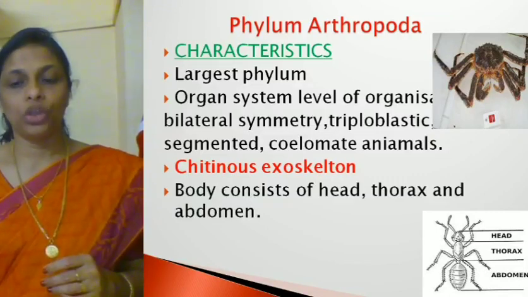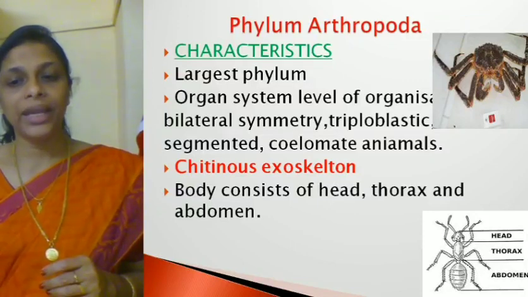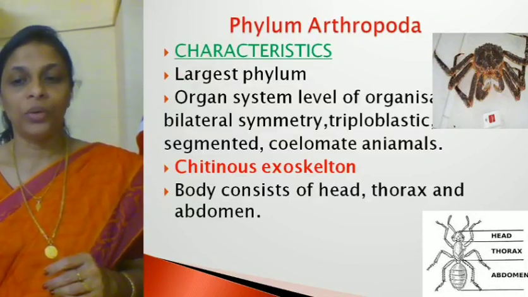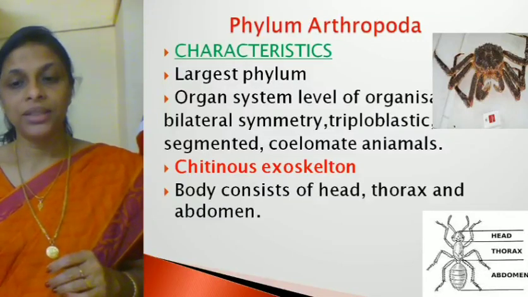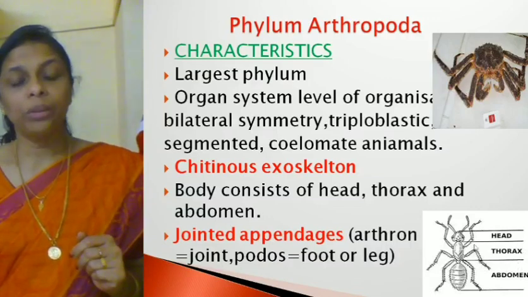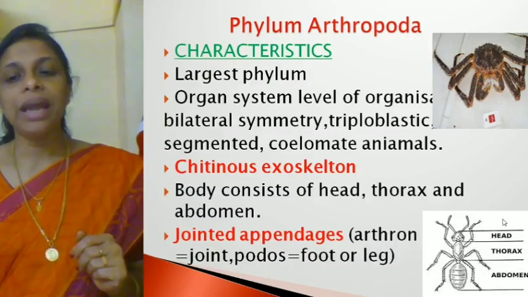Just look at this picture. The body consists of a head, a thorax and an abdomen. Look at the cursor, all of you. So, the body consists of a head, a thorax and an abdomen. Then, as I told you in the beginning, they have jointed appendages.